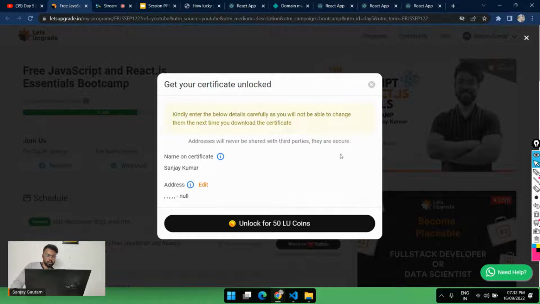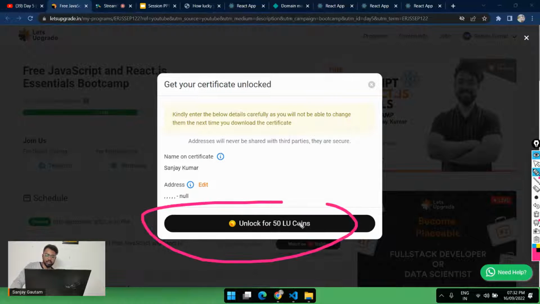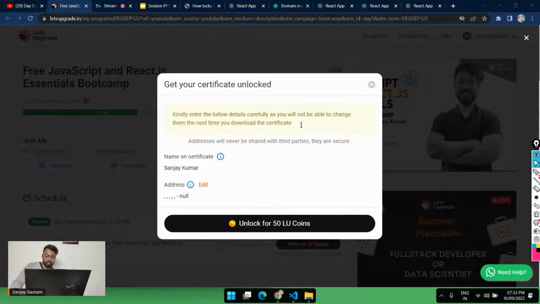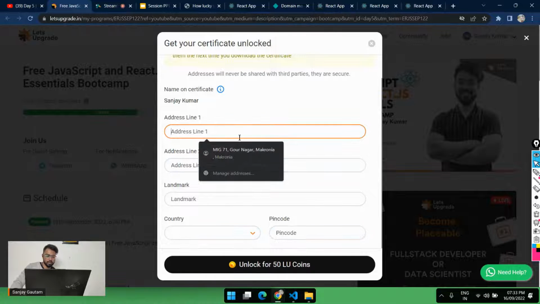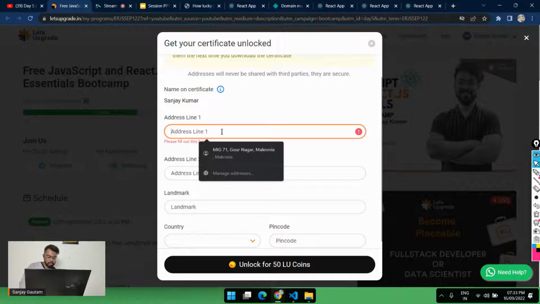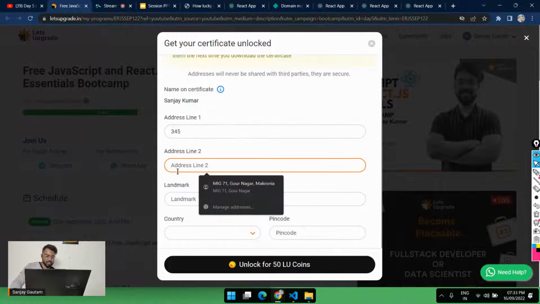I don't have a prop for LU coins for that, so you can go over here and unlock for the 10. I have to fill everything, so I'm just going to fill. I have to disclose my address here, so I will just put any address for now. Indore, some address. City, country, obviously India.